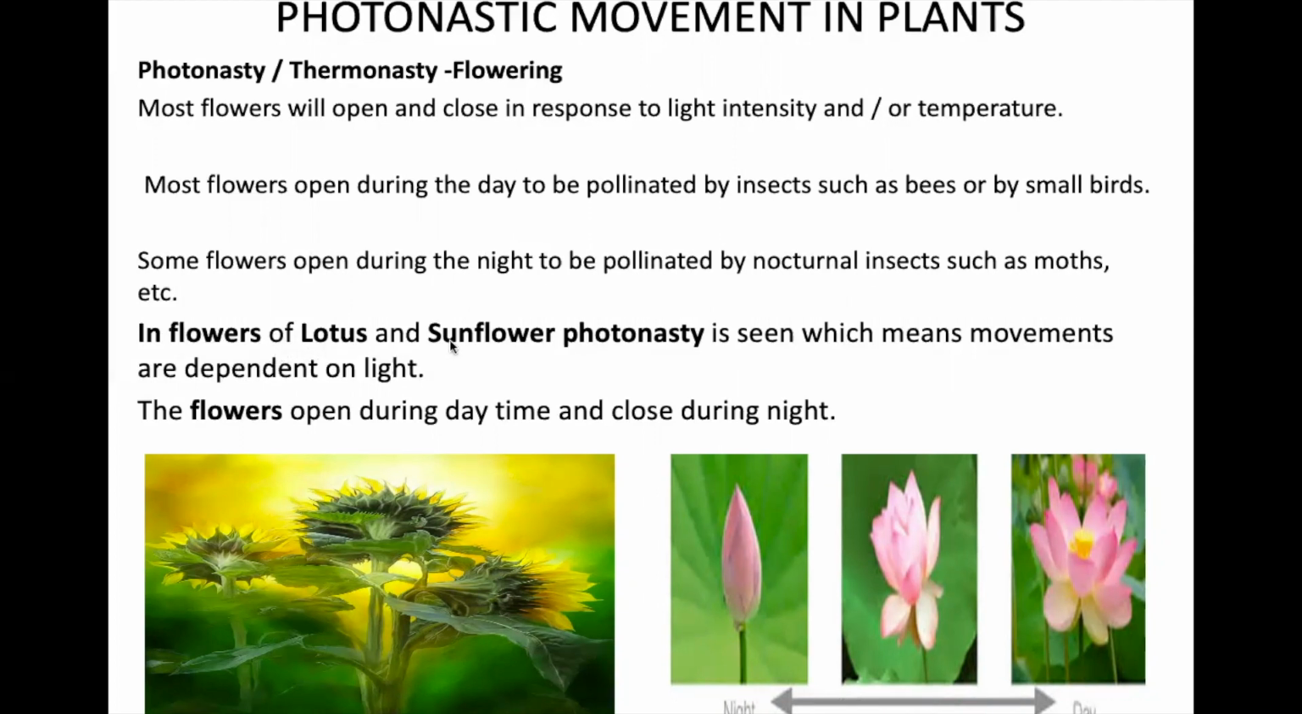Flowers such as lotus and sunflower are photonasty. You can see the movements of the sunflower moving along with the sun. They open during the daytime and they close during the night. You can see during the daytime they open up, but during the nighttime they are closed.